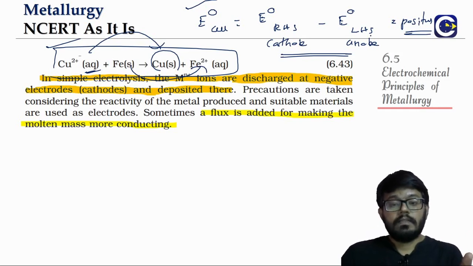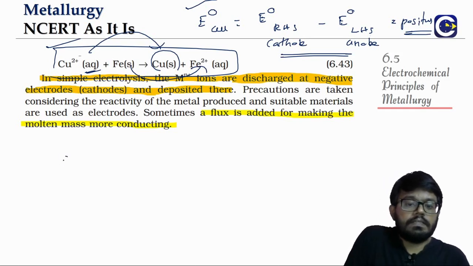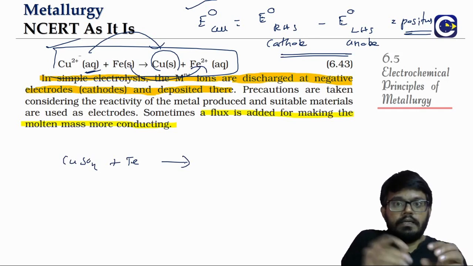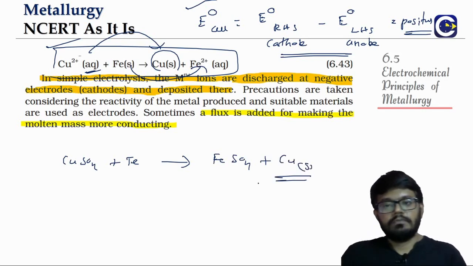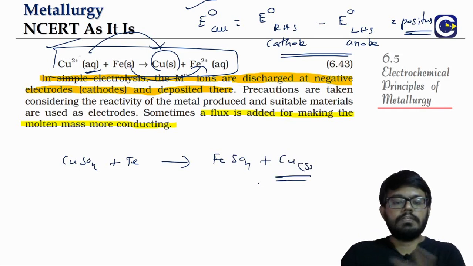So here, why are we able to see that iron is able to reduce copper? Basically, reducing means iron is able to displace copper ions from their solution. Say for example, we have copper sulfate, in which we are putting some small pieces of iron. What is going to happen? It will be forming iron sulfate and copper will be getting deposited. So iron is able to displace copper ions from their solution.